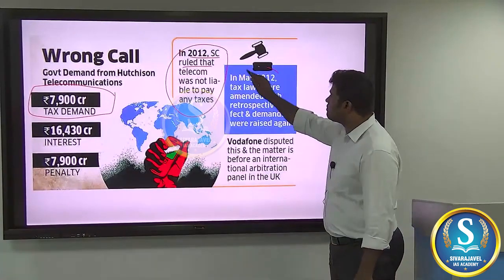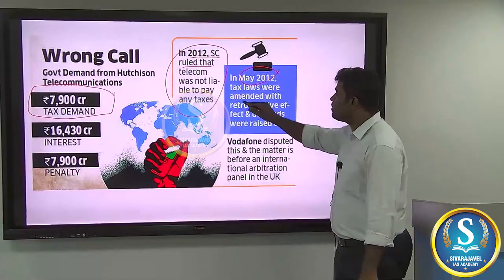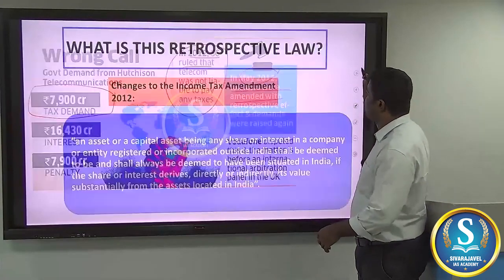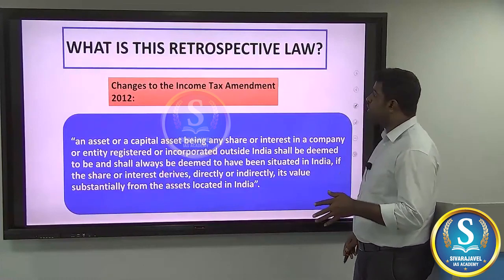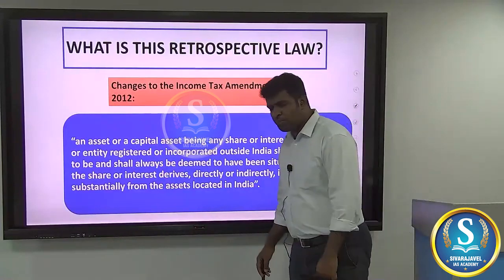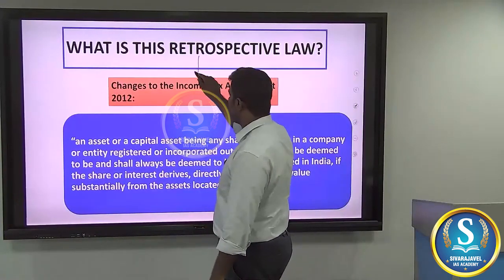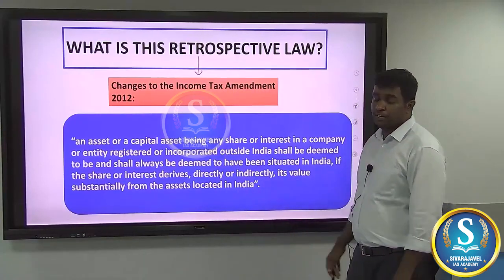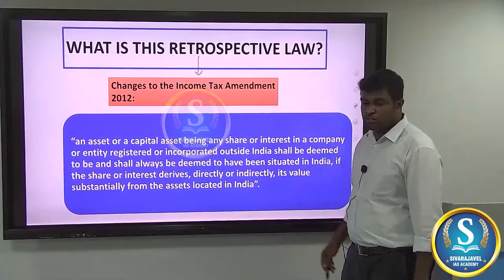So in May 2012, the government decided to amend the tax laws. And this is what we call the retrospective law. This retrospective law made certain changes to the Income Tax Act. It was amended in 2012.